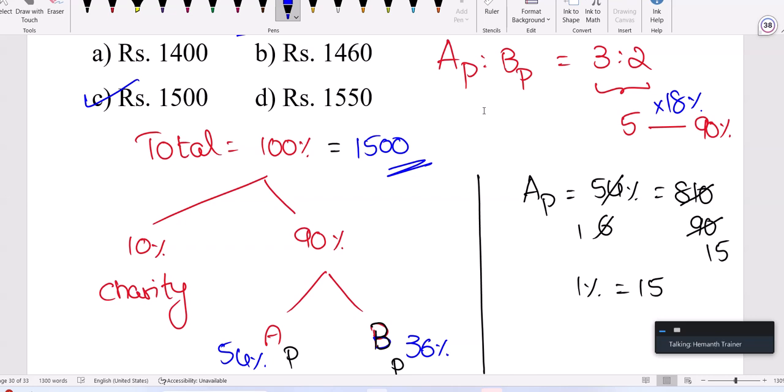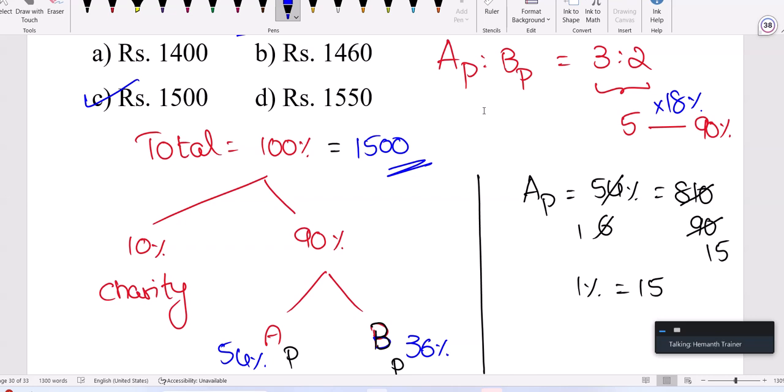Instead of giving the profit share ratio, in a few exams they give that A and B are the only two people in the business, and then say B's profit is 2/3 of the total. That indicates A and B's profit share ratio is 1 is to 2. 2 by 3, 3 is the total, B is 2 parts, A should be 1 part, then only 3 will come.